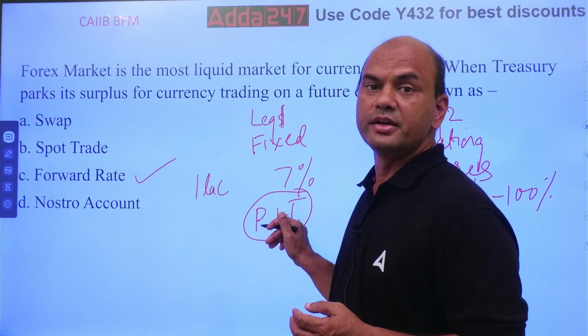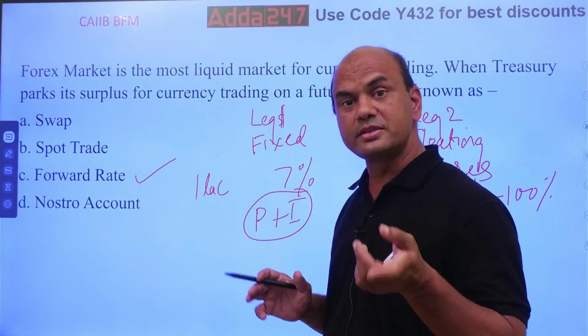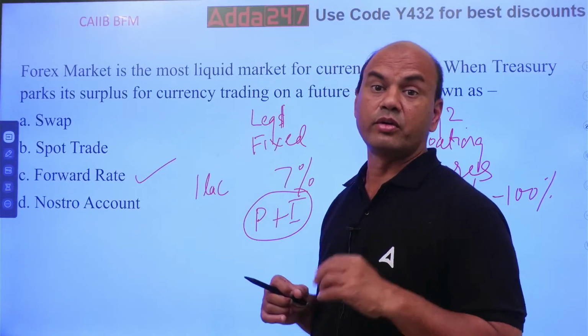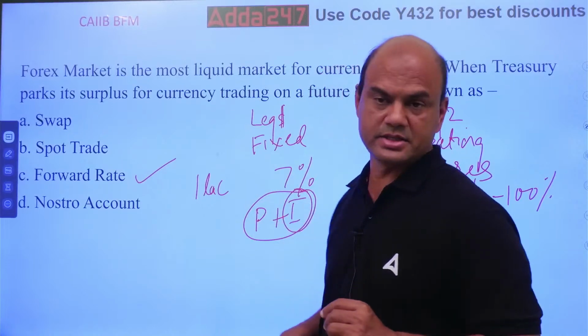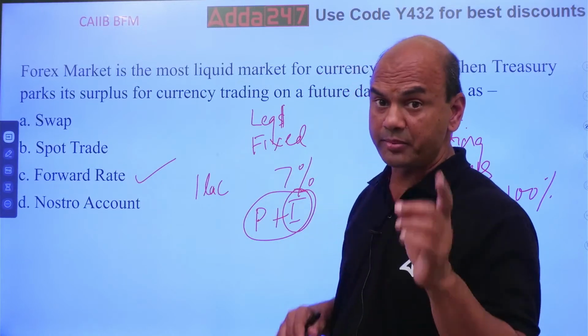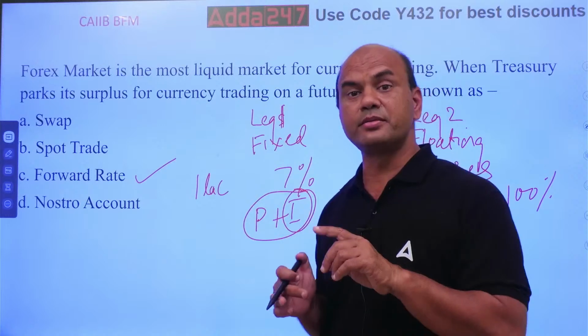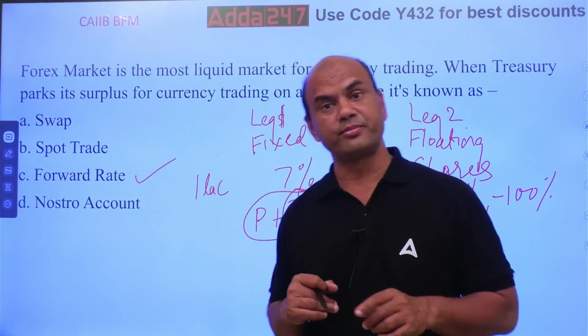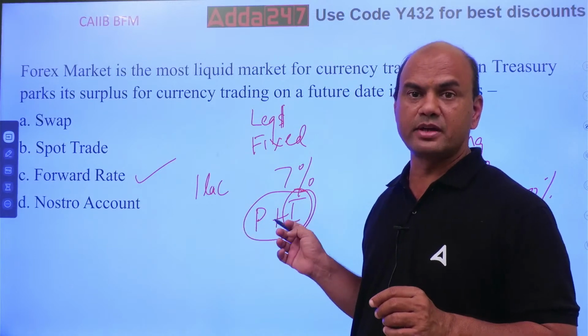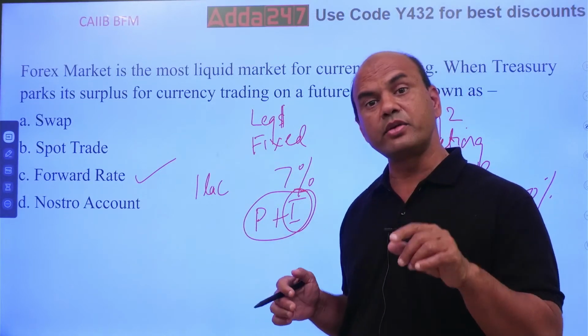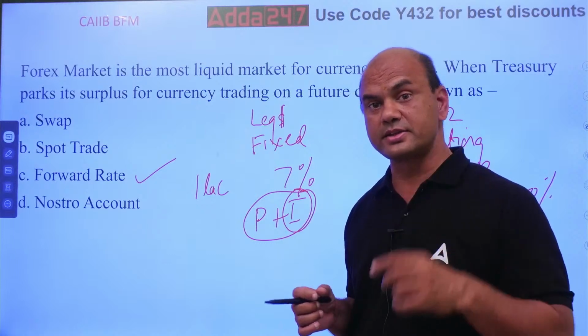Because similar to swap, there is something called FRA, forward rate agreement. In that, only notional interest is exchanged. So swap and FRA: the difference between them is a question that comes in the exam. Swap has principal plus interest exchange; FRA has only notional interest exchanged.